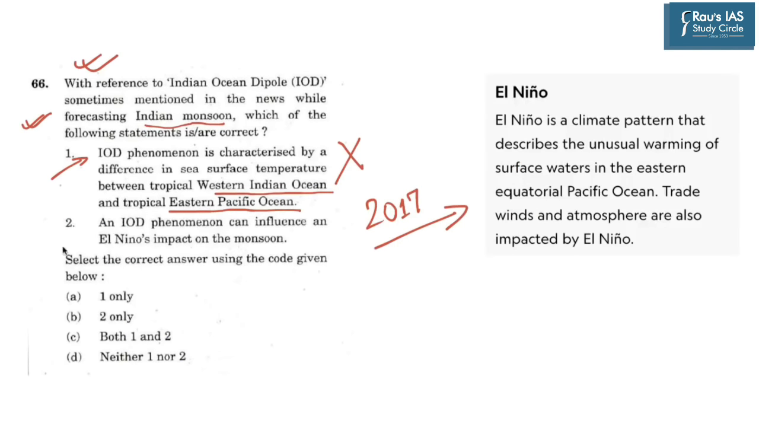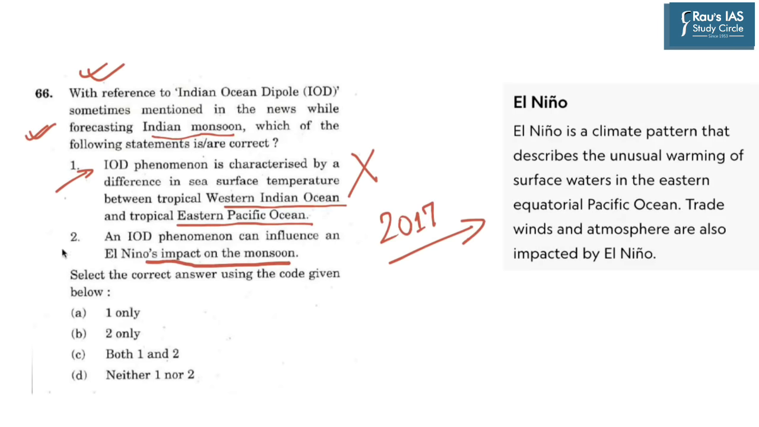Now the second statement reads, an IOD phenomena can influence El Nino's impact on the monsoon. Now this statement becomes correct as we have just seen. So the question is, select the correct answer using the code given below. So the correct answer here becomes B, that is 2 only.